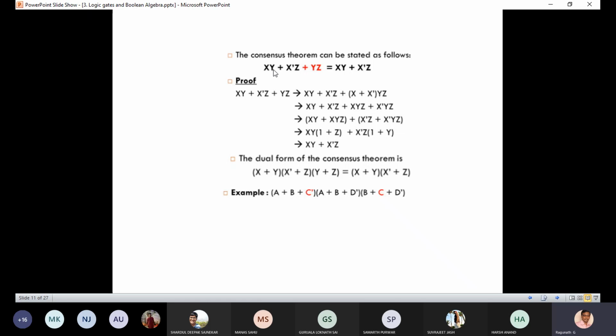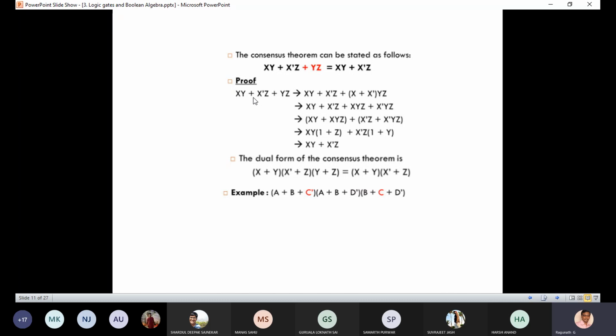And in the third term, I have the remaining variables: in the first term I have y, in the second term I have z, no? So if it comes there as the third term, we can omit the third term, or we can neglect the third term. So the simplification of this one is nothing but xy plus x bar z. We can omit the yz. The proof is given here.